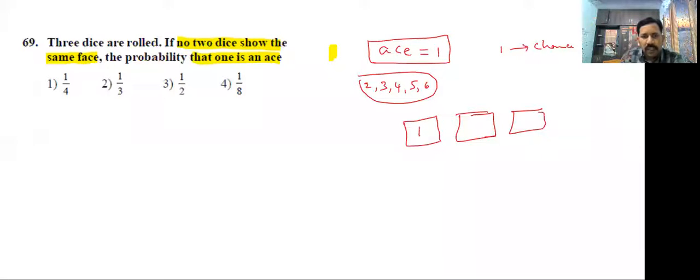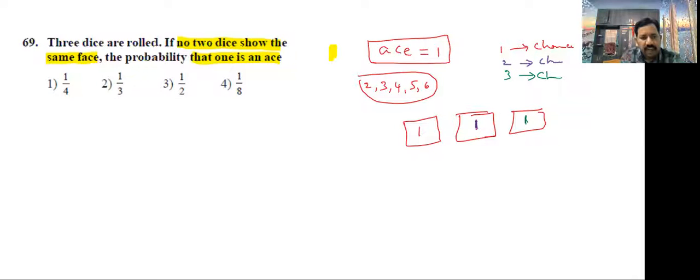Now if 1 came in the second die, the first and third dice get different numbers. This is the second chance. Suppose 1 came in the third die, the remaining 2 dice are different. There are overall 3 chances.